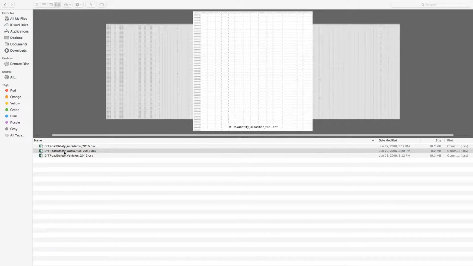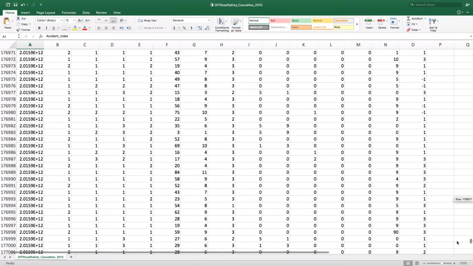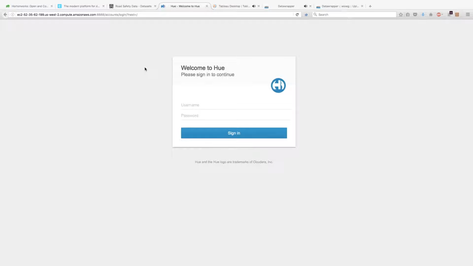We'll open one in Excel and view the contents of the data. This file was only 9 megabytes, but has 186,210 rows. So imagine if we would have got that 500 gigabyte file. It would have been quite a lot of data, which is not too much data for big data. So now that we have this information, let's enter this into our system. I'm now at the web interface into my Hadoop cluster. Hadoop is open source technology utilized by a lot of companies for their big data and analytics needs.